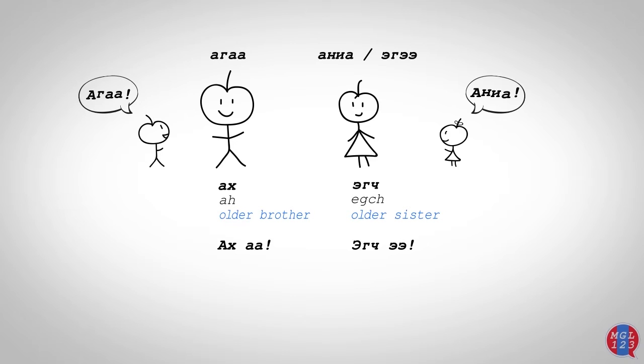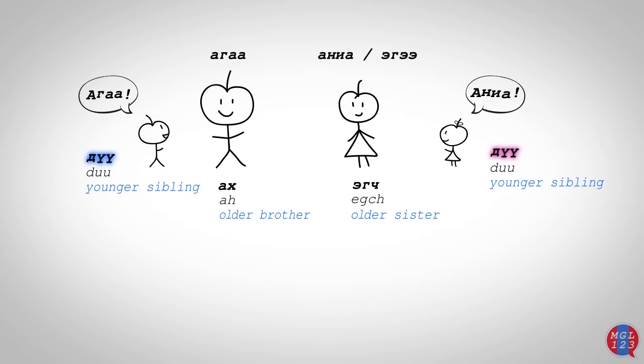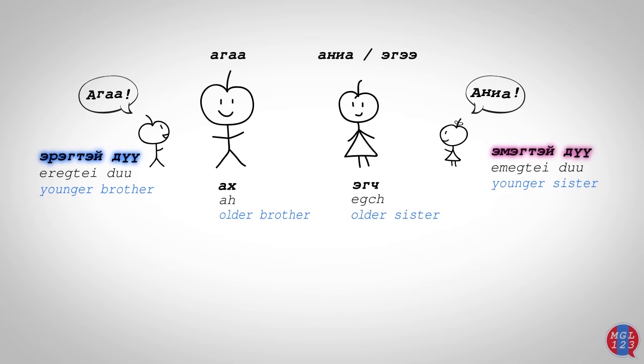For example, let's say you're in a shop and the shop assistant is older than you, then you can refer to them as ихче or aha to show respect. Дүү refers to a younger sibling, but it doesn't say anything about their gender. If we want to specify their gender, we can use эрэгтэй or эмэгтэй. Even if you don't know a person who is younger than you, it's common to call them миний дүү to show brotherly or sisterly respect.